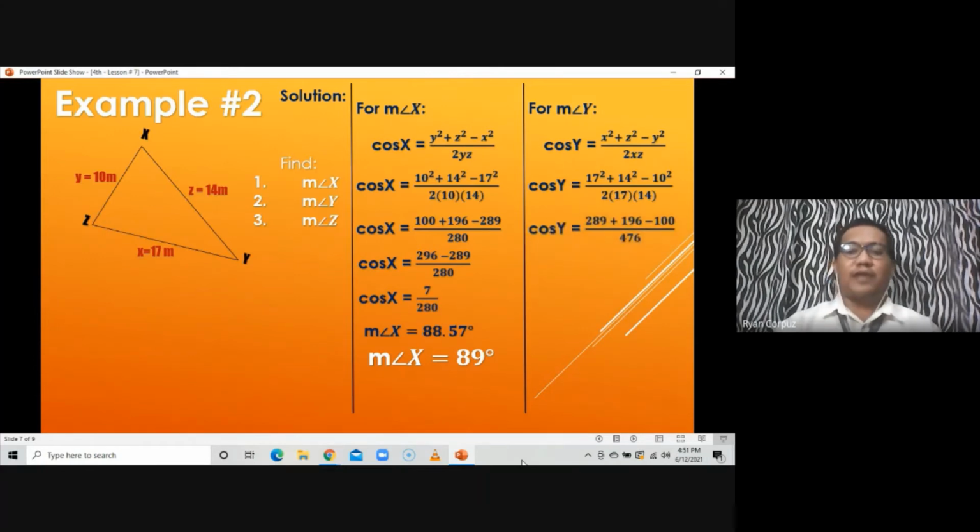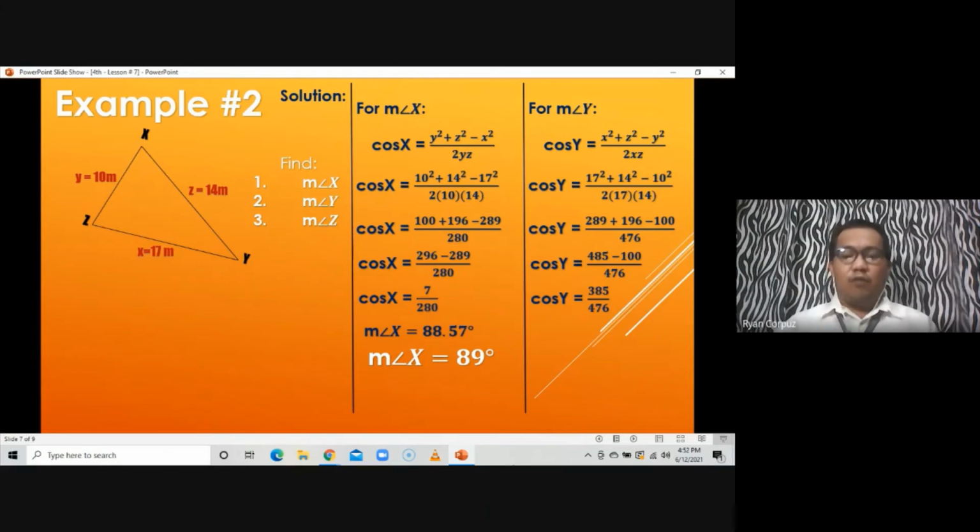We'll come up with cosine y is equal to 17 squared is 289 plus 14 squared is 196 minus 10 squared is 100, over 2 times 17 times 14, you'll come up with 476. So simplify first the first two here on the numerator part. 289 plus 196 will be equal to 485. Then subtract 485 minus 100, so you'll have cosine y is equal to 385 over 476.